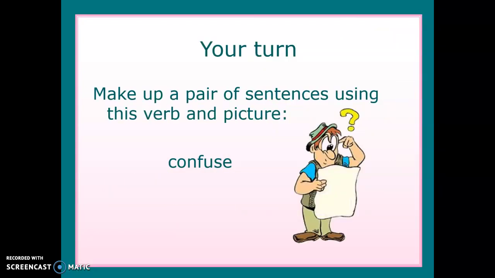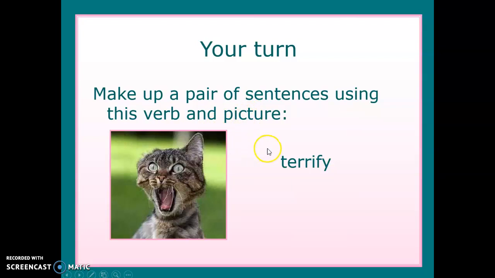Now it's your turn, beautiful people. I want you to create sentences using this verb, confused, right, with ing and ed. And then also with terrify, okay, ing and ed as well. And let me know how it goes.